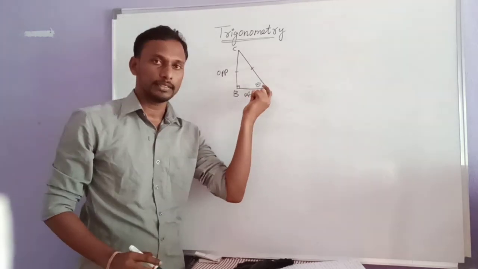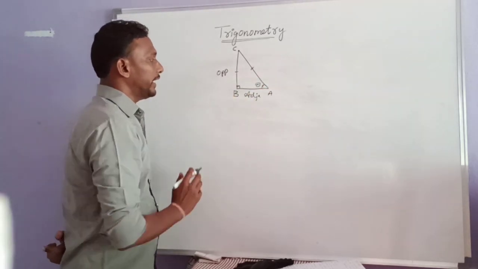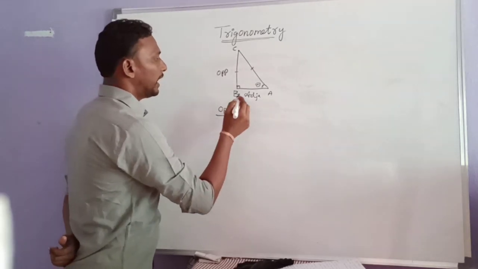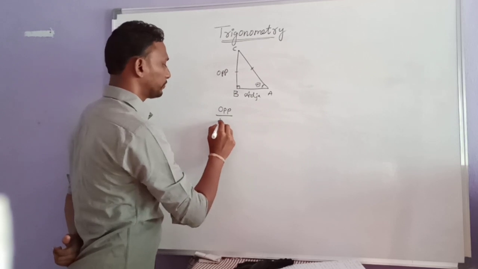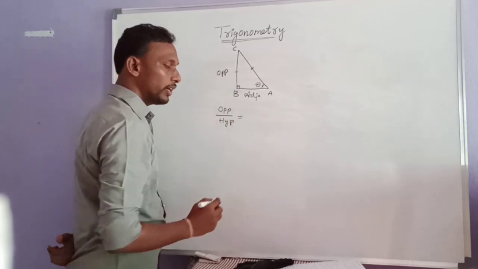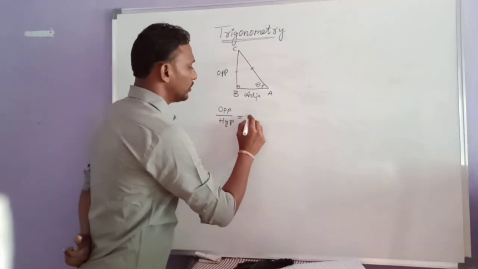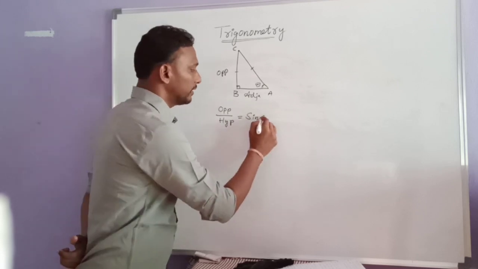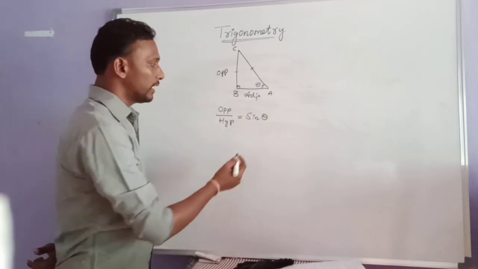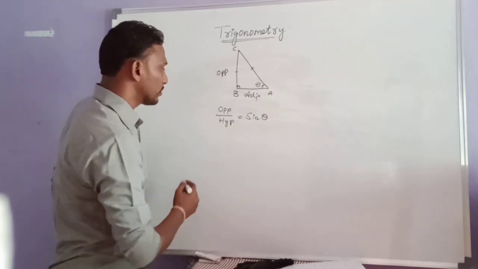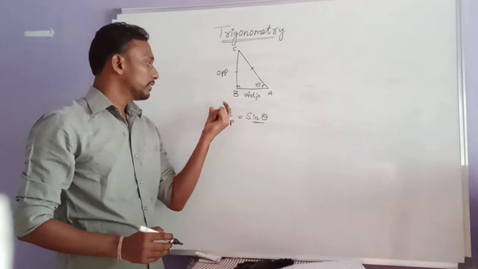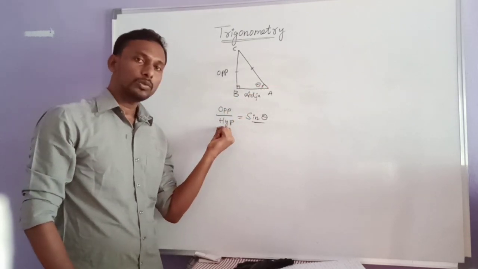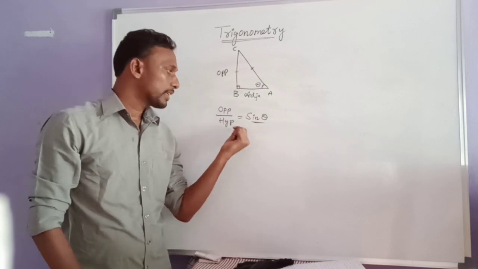So we are taking the angle theta, right? The ratio between the opposite side and the hypotenuse, what is that trigonometric ratio? That is called sine. For which angle are we considering here? Theta, which we can consider as angle A. So sine theta is nothing but the ratio between the side opposite to that angle and the hypotenuse.